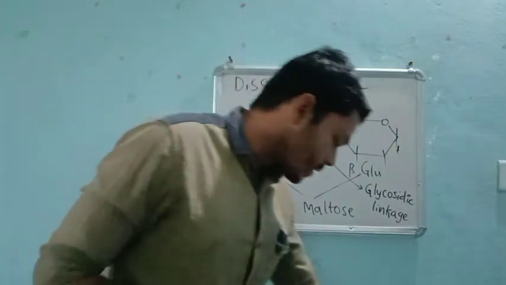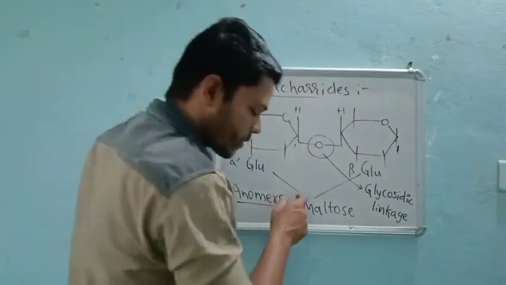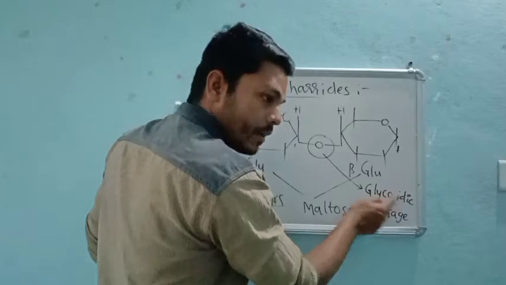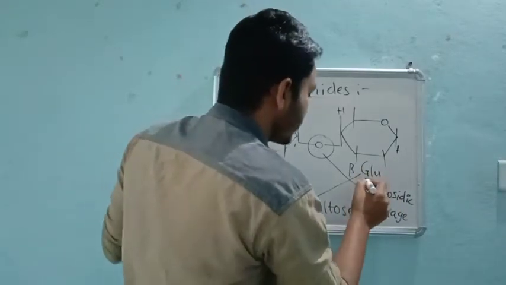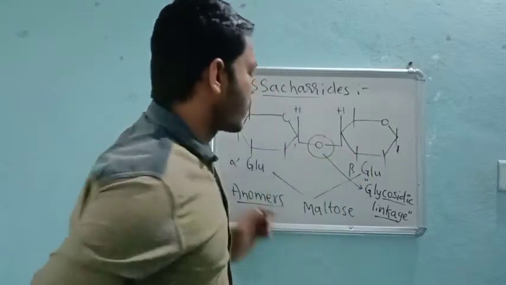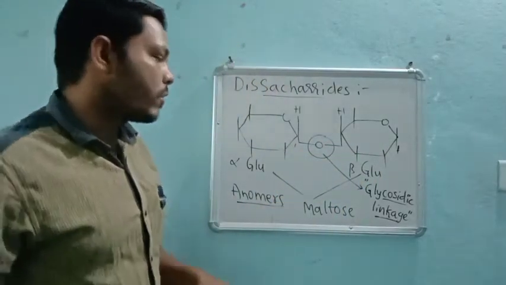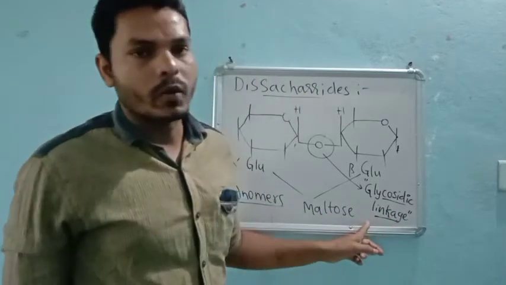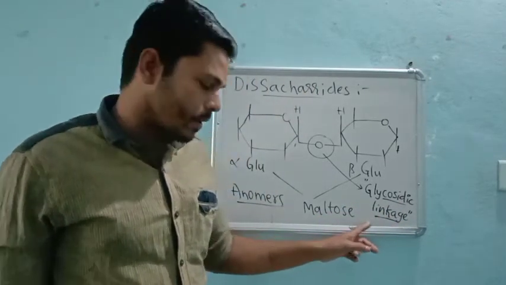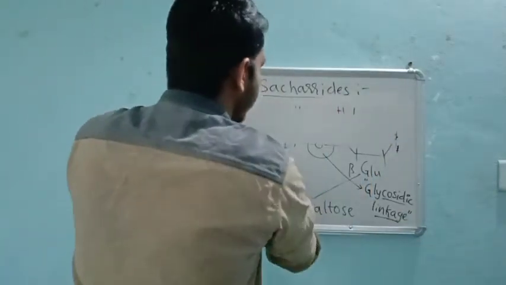And the next point is that a linkage between two monosaccharide units through the oxygen atom is called a glycosidic linkage. That is what I said. The formation of a linkage between two monosaccharides through oxygen is always what we call a glycosidic linkage, right? You remember this point. So this is just an introduction about the disaccharide.